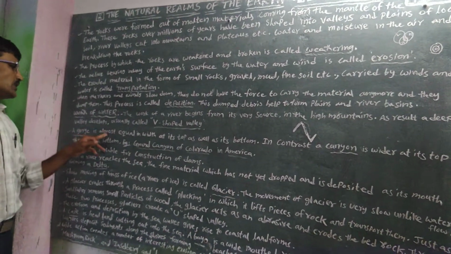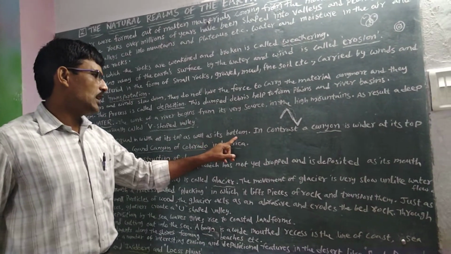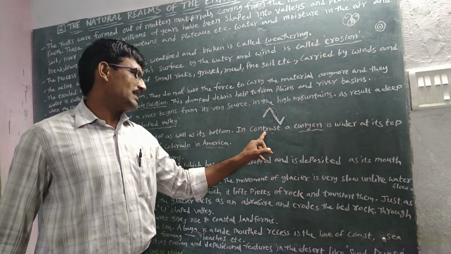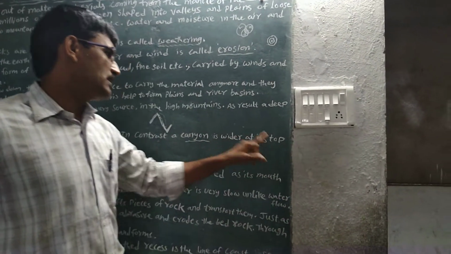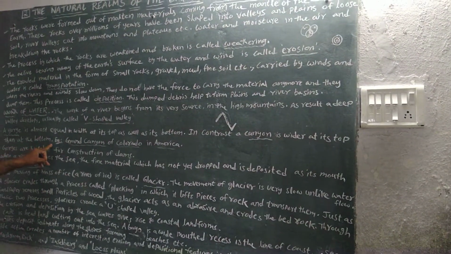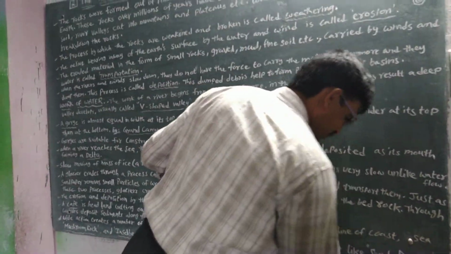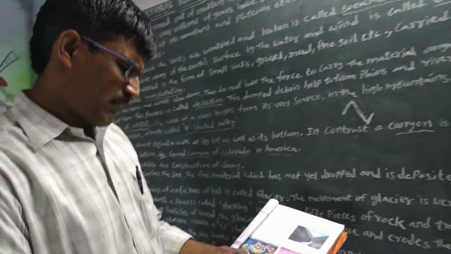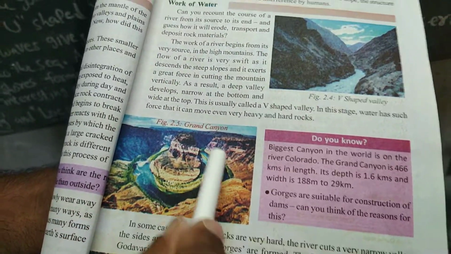A gorge is almost equal in width at the top as well as at the bottom. In contrast, a canyon is wider at the top than at the bottom. For example, the Grand Canyon of Colorado in America. Do you observe the Grand Canyon here? This is the V-shaped valley, and the water flows here and there. This is the Grand Canyon in Colorado. These are the formations of the Grand Canyon.